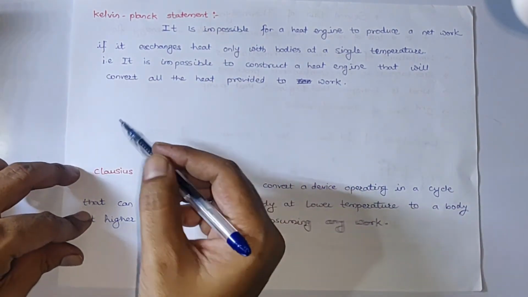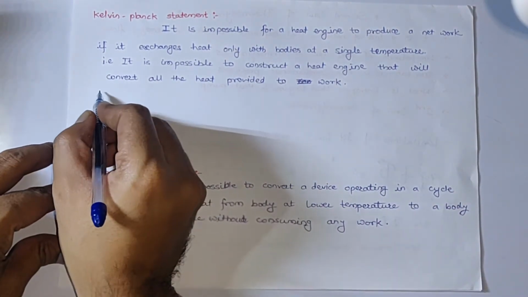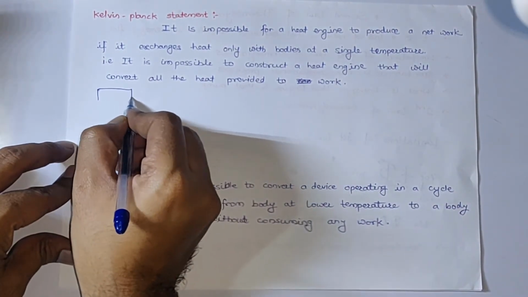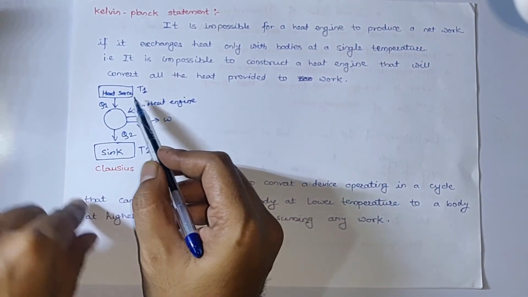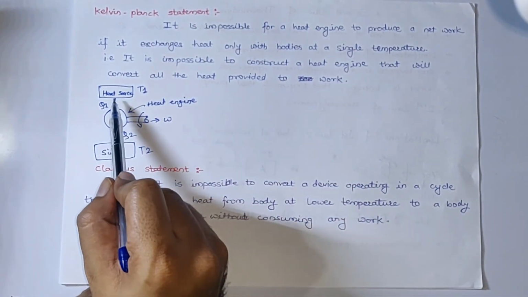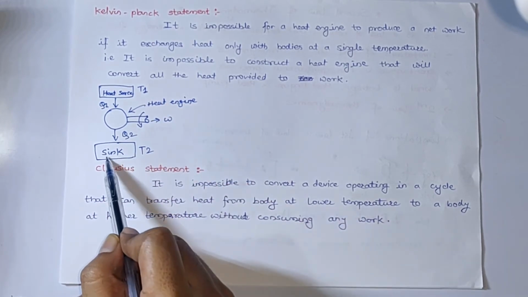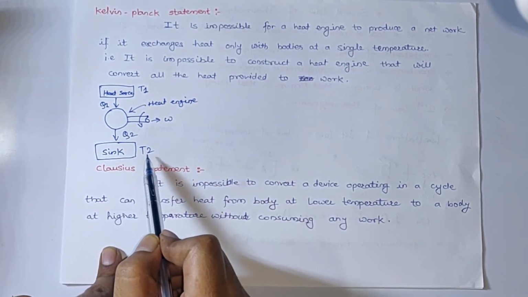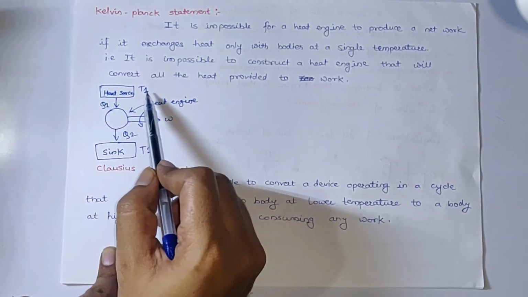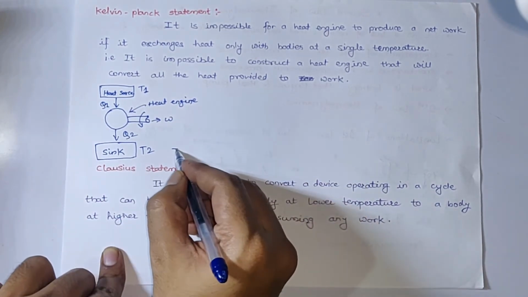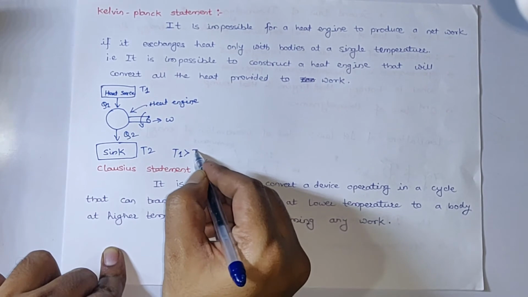So let me draw a diagram of a heat engine. A heat engine consists of a heat source which is at temperature T1 and a heat sink which is at temperature T2, and T1 is greater than T2 for a heat engine to work.